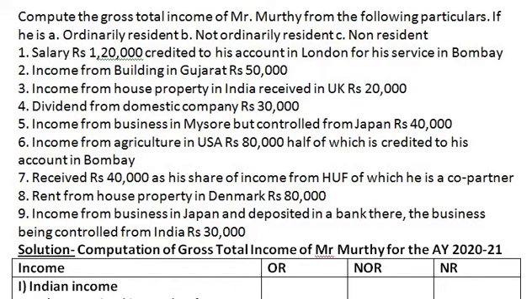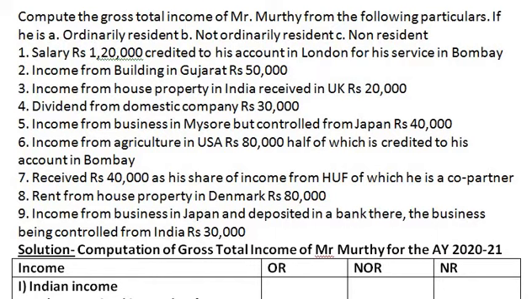You are given information about salary rupees 1,20,000 credited to his account in London for his services in Bombay. Here, salary no doubt is credited to London, but the services are rendered in Bombay, that is in Mumbai.